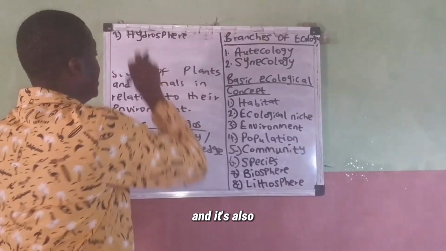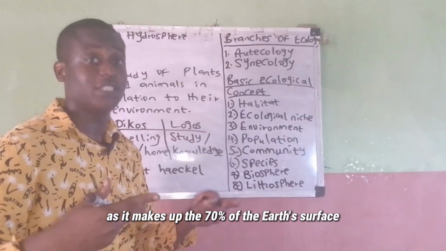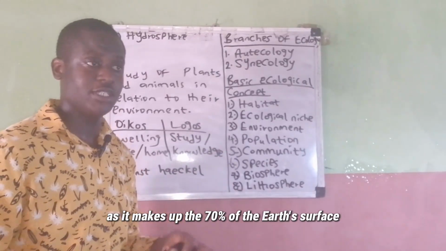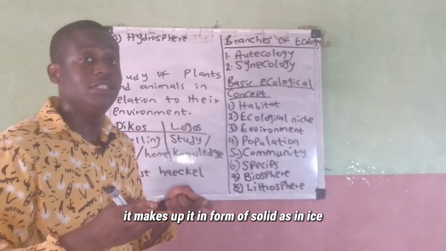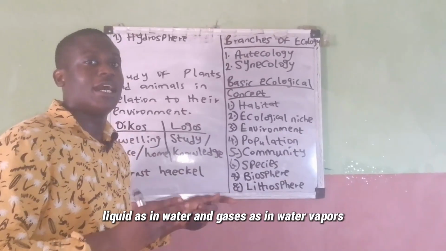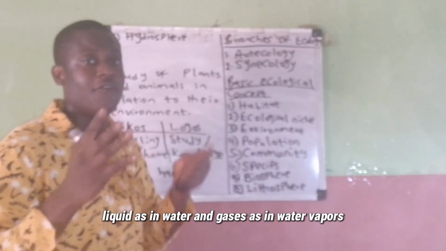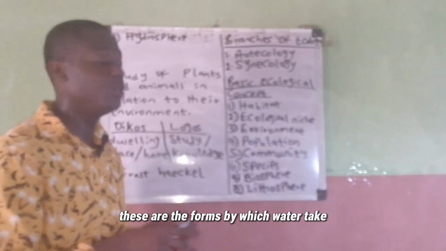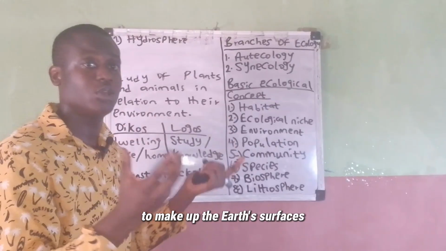And as it makes up the 70% of the Earth's surface, it does so in the form of solid as in ice, liquid as in water, and gases as in water vapors. These are the forms by which water makes up the Earth's surface.